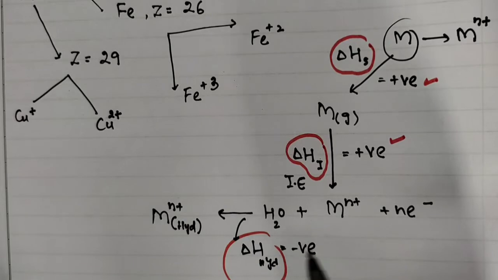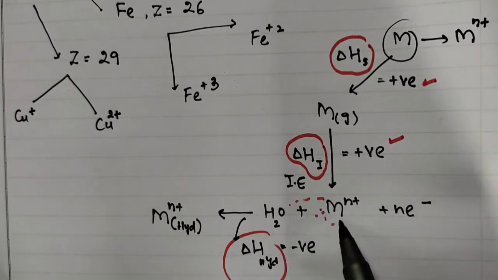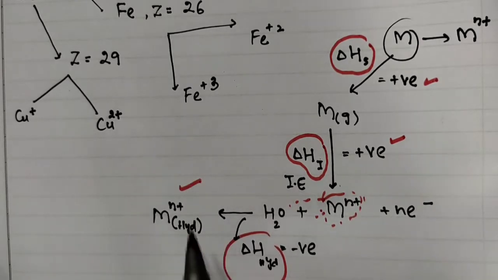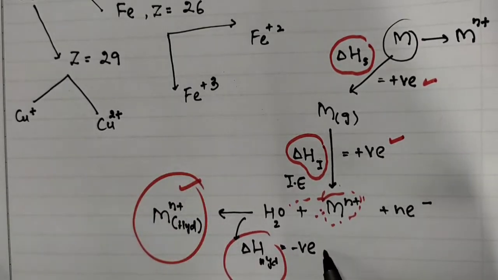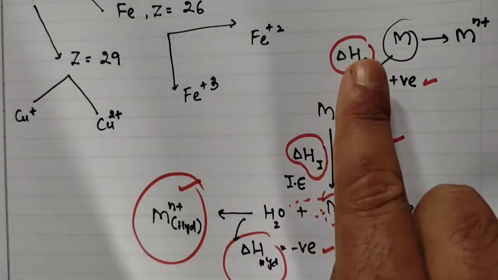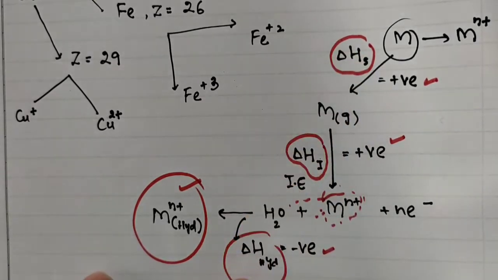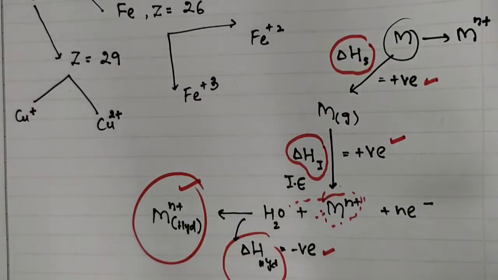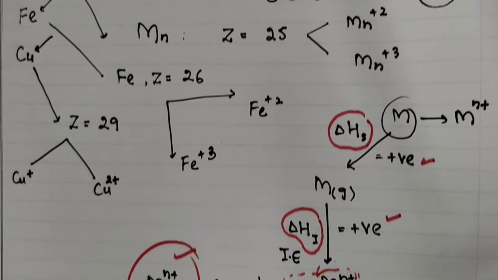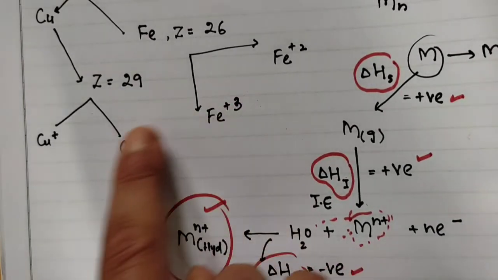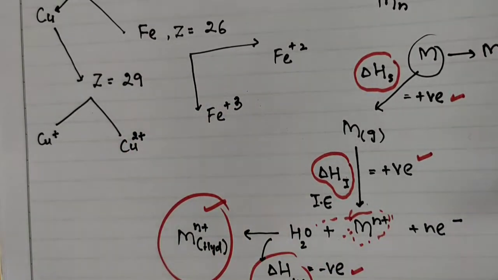This is the amount of energy released when the water molecules interact with the ion to form a particular ion that will be stable in the solution. So the stability depends on the enthalpy of sublimation, ionization energy, and hydration energy. These three factors basically decide the stability of a particular oxidation state in the solution. Now let us talk about copper first. We'll keep these three things in mind.